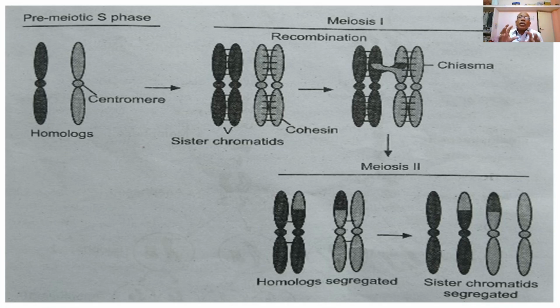After formation of two daughter nuclei in each of the cells, the two cells formed at the end of telophase 1 divide again into two cells each, thus forming four haploid cells.